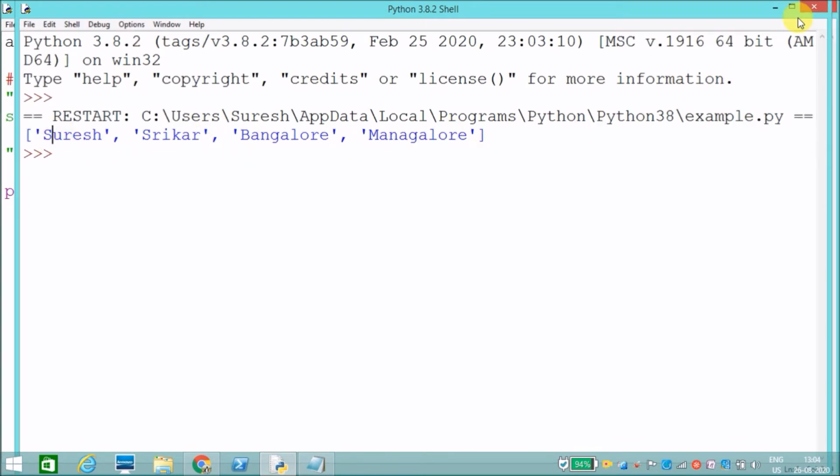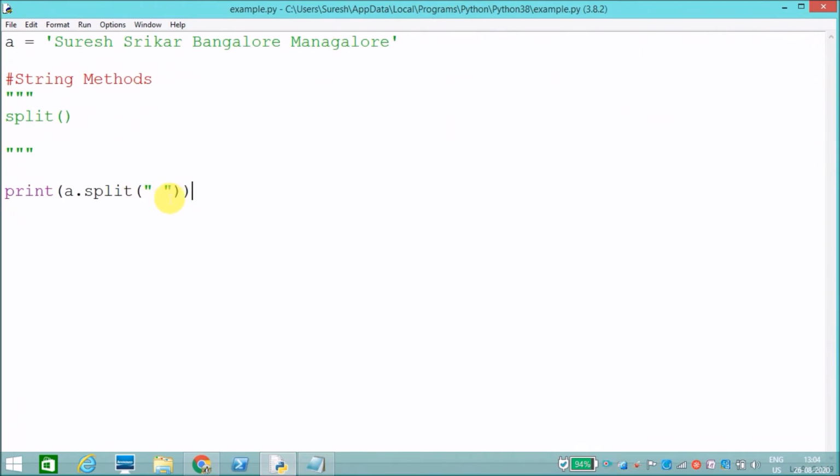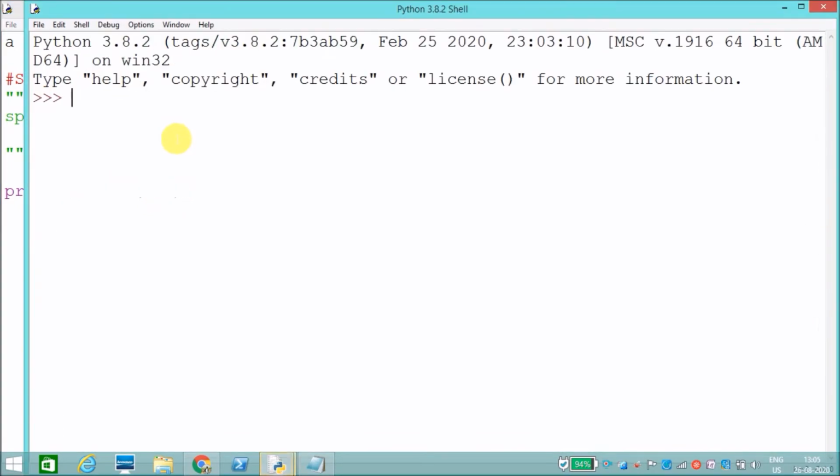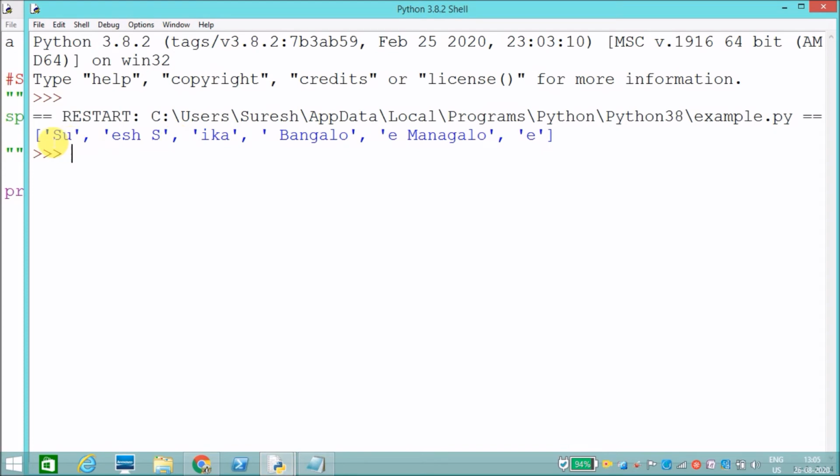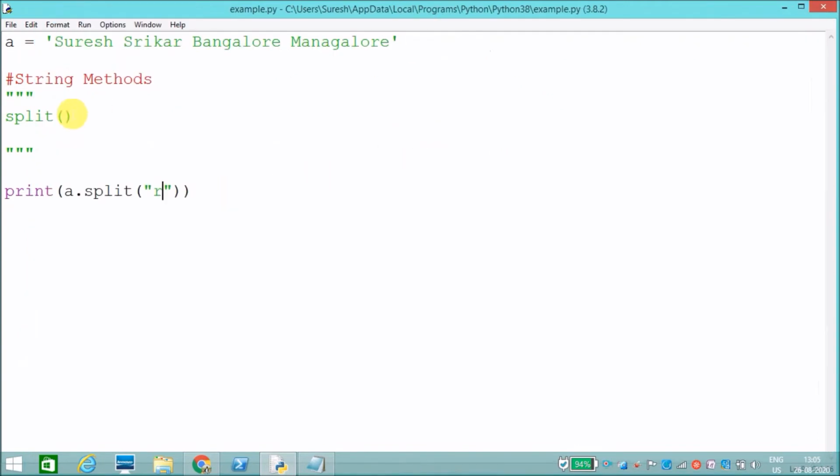If you want to split with some character, we will see what the result will be. I need to split based on R. See, it has split based on the R character. Like that it will split. The split method helps us to split the given string.